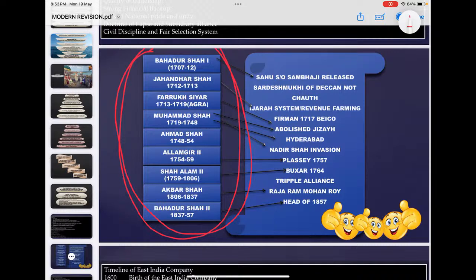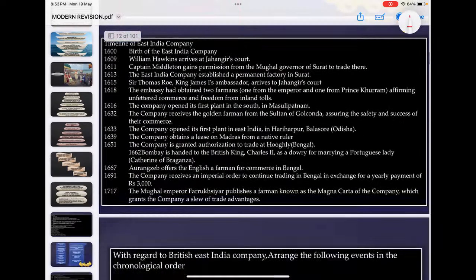Similarly, you see Muhammad Shah is important. Why is Muhammad Shah important? Of course, that's the time Hyderabad became independent. And also that time is known for Nadir Shah's invasion, Karnal and all. Then one by one you can go for why these later rulers are significant, what significant events happened during the tenure of these later rulers. That idea you must have.